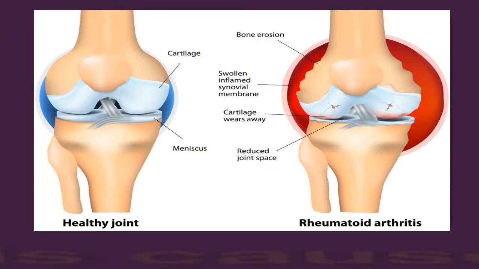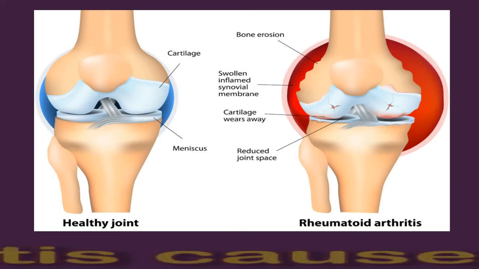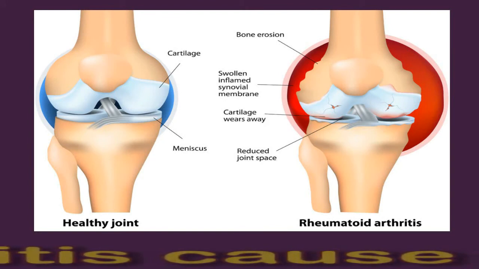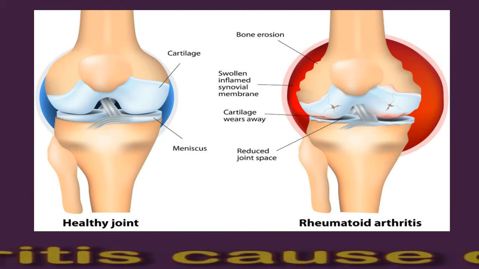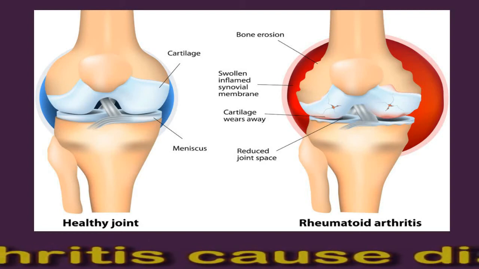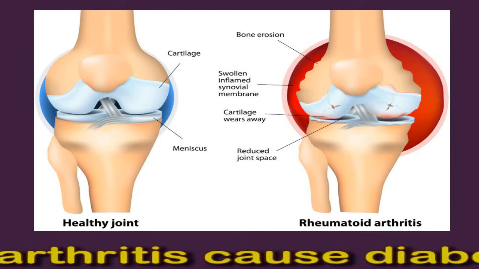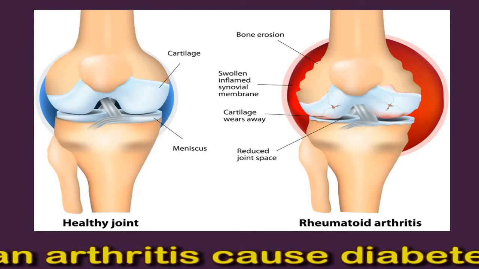Can arthritis cause diabetes? People living with rheumatoid arthritis may have an increased risk of developing type 2 diabetes. Researchers have found that people living with rheumatoid arthritis are 23% more likely to develop type 2 diabetes compared with the general population.